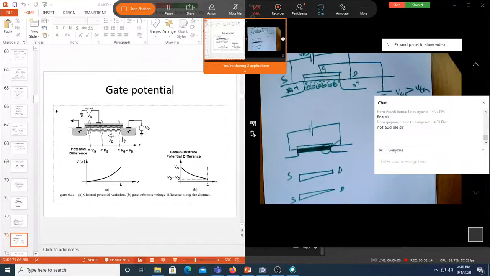Those of you who are observing it here, just see here. This is the gate to substrate potential difference. So this is the source end, this is the drain end. Can you see what the gate to substrate potential at the source side is? Is it too much here?